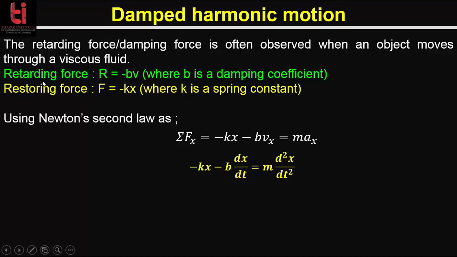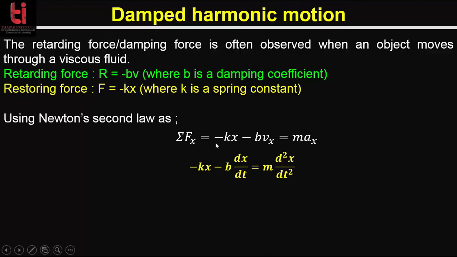So we can say here the retarding force R equals minus b times v, where b is the damping coefficient, and you know that the restoring force F equals minus k times x, where k is the spring constant and x is the displacement. Now, using Newton's second law, the total force equals mass times acceleration.